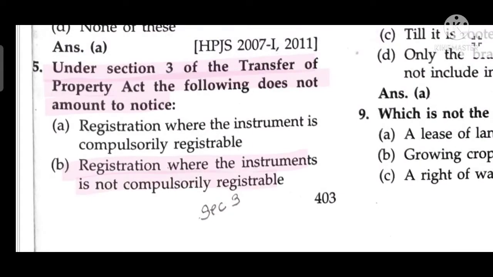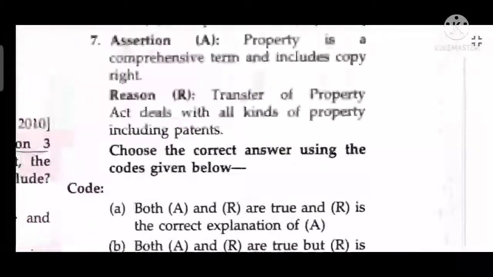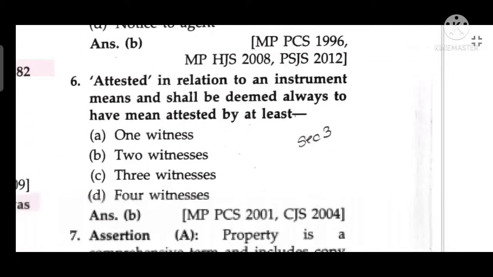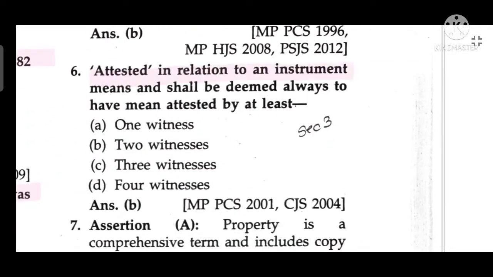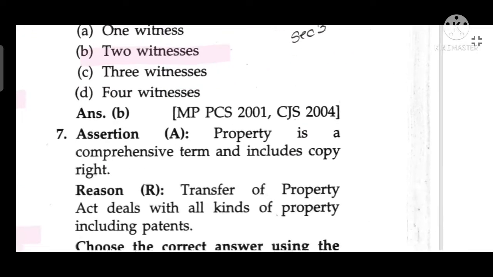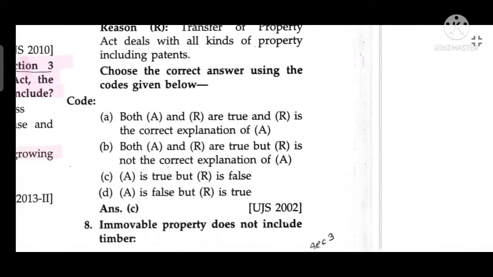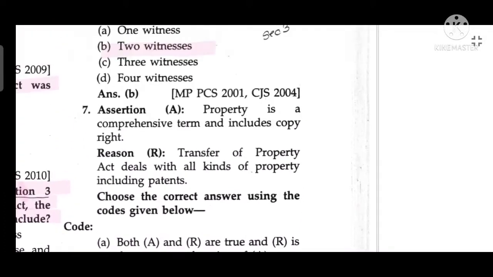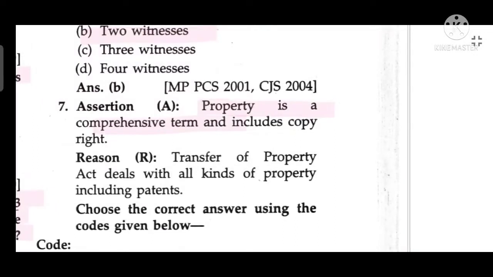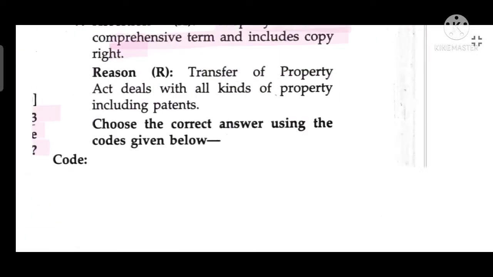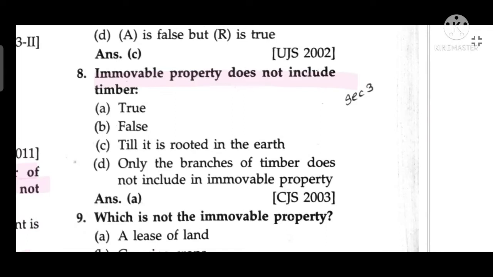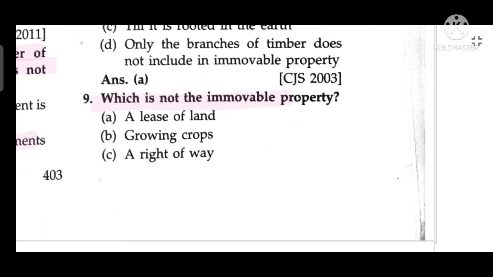Registration where the instrument is not compulsory, bill registered. Attested, in relation to an instrument, means and shall be deemed always to have been attested by at least two witnesses. Property is a comprehensive term including copyright. Immovable property does not include timber, true, which is not immovable property.